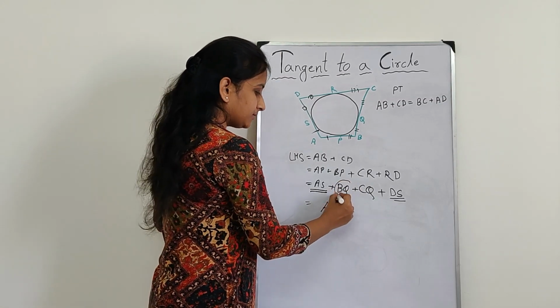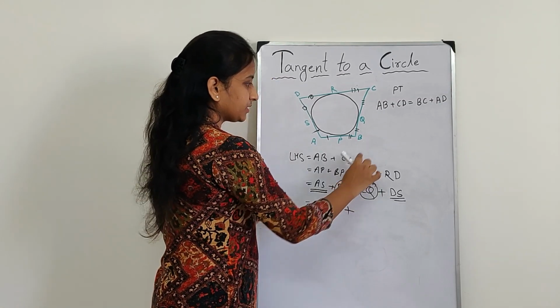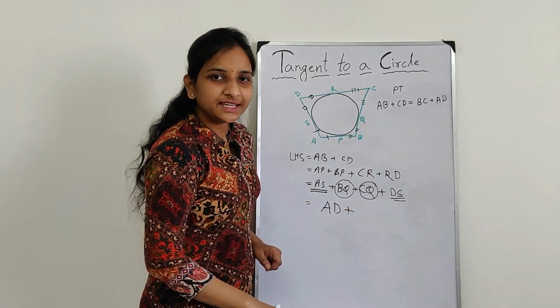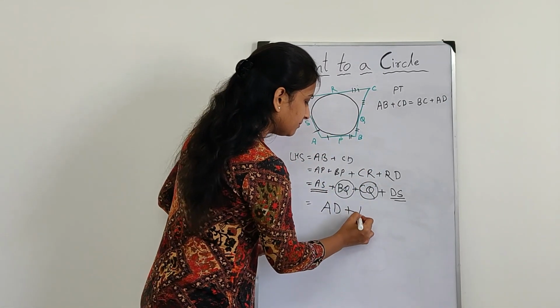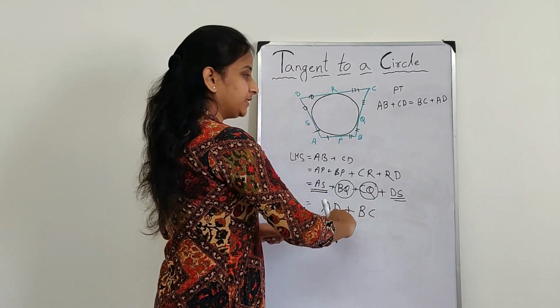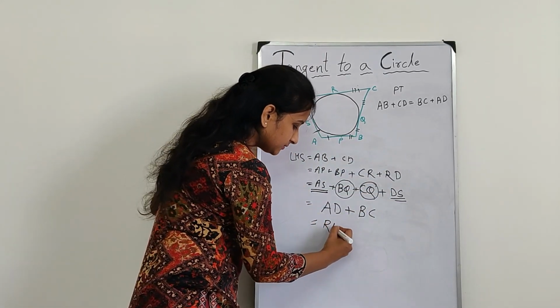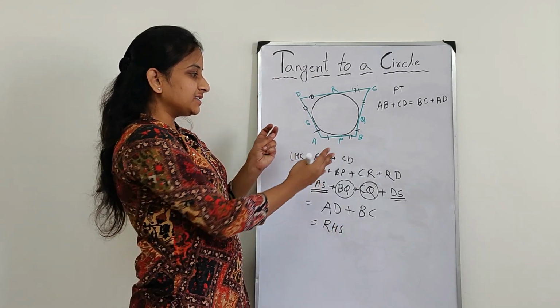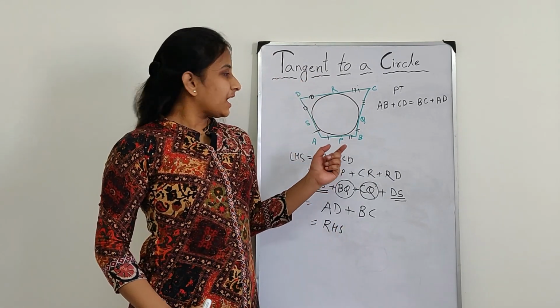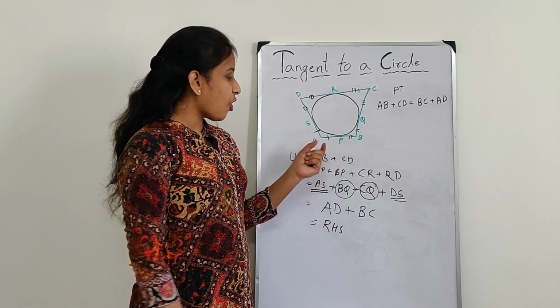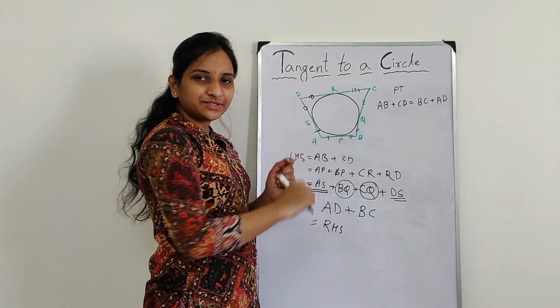Now the middle terms BQ plus CQ is BC, the complete side. So this is our right hand side. So hence it is proved. Sum of the opposite sides are equal if a quadrilateral circumscribes the circle.